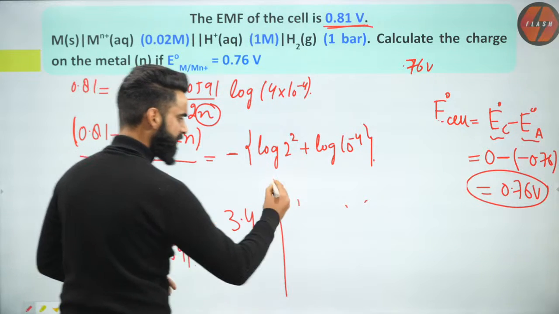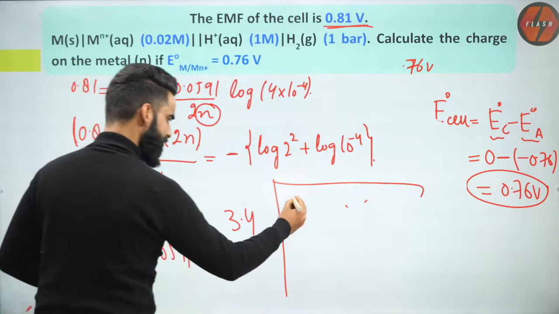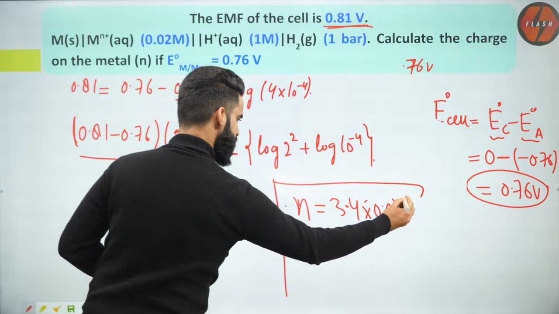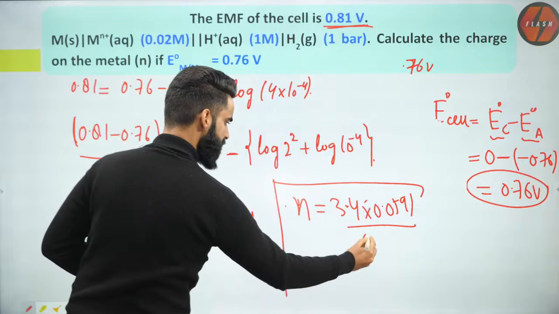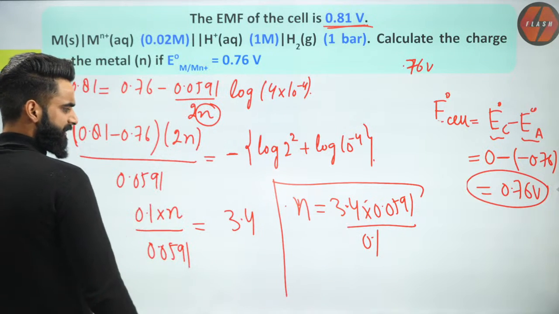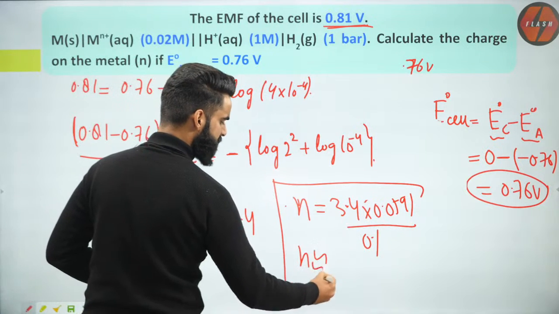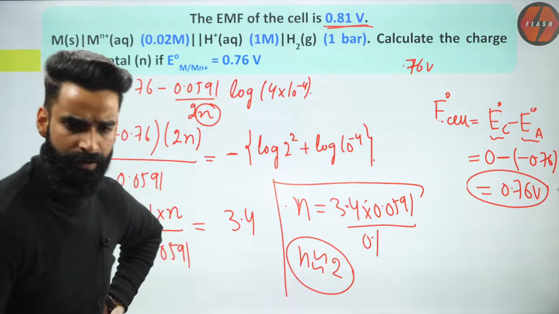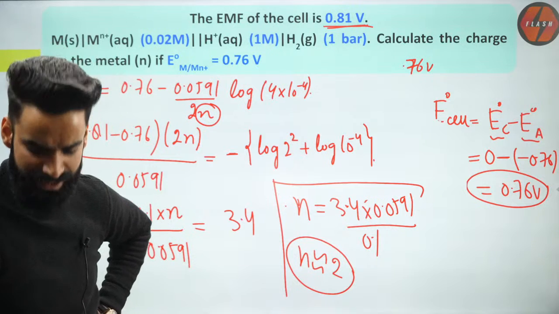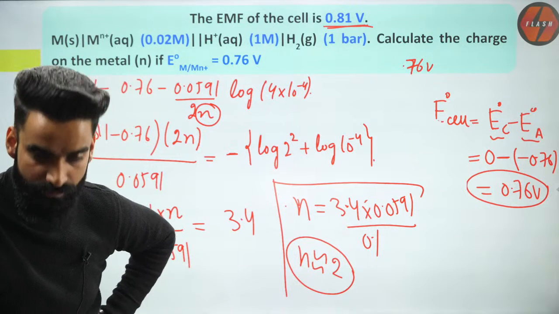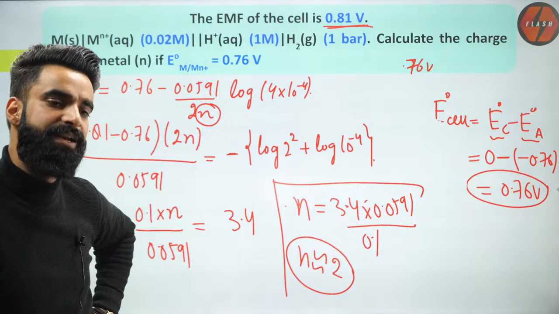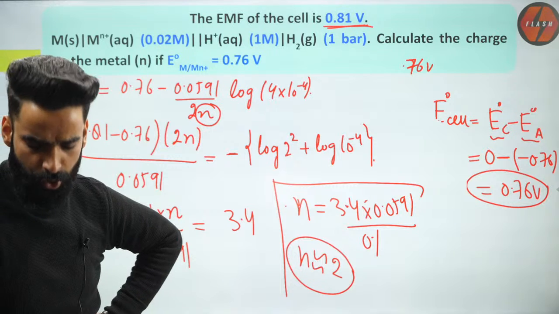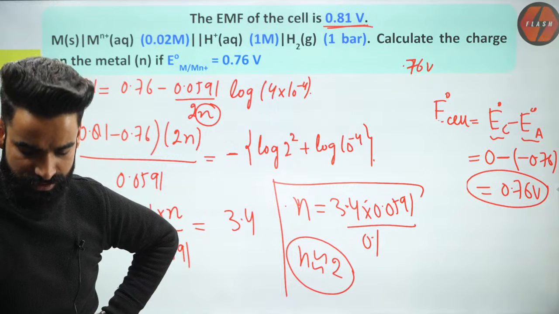Correct? So you just have to solve this equation. You'll get the value of n right here. N value you'll be getting 3.4 multiplied by 0.0591 divided by 0.1. Okay, this value approximately you are going to get as 2. And this n we were supposed to calculate, which is the charge present on the metal atom. Is it clear, guys? Let me know in the chat box if it is clear to you or not.